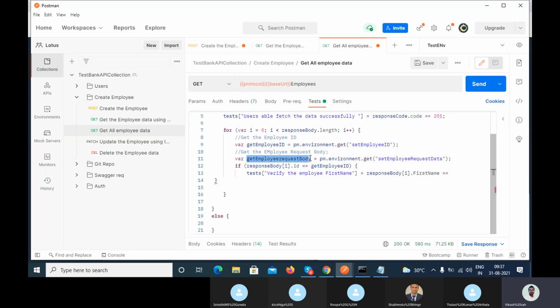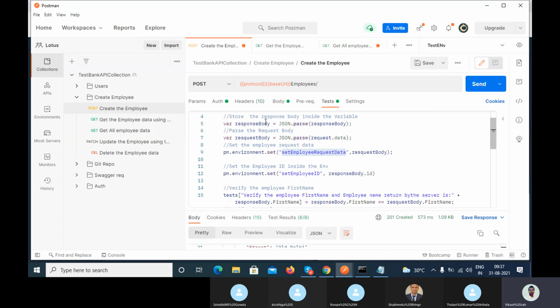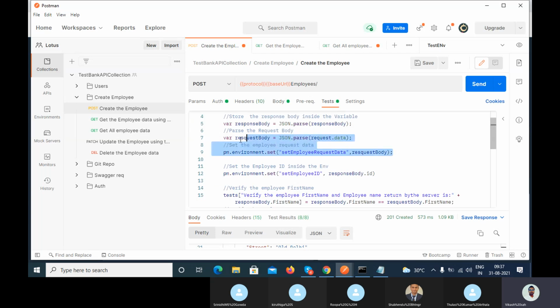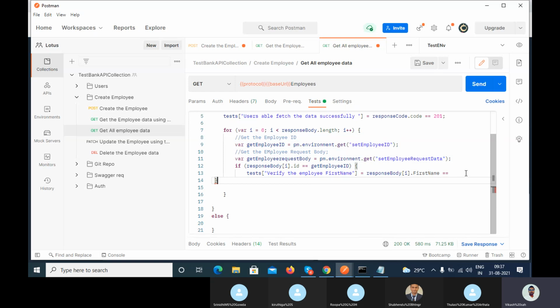This is your actual now, which you are getting from here, the create call, this body which you have set here. Okay, now as the expected, this is your expected data, right?